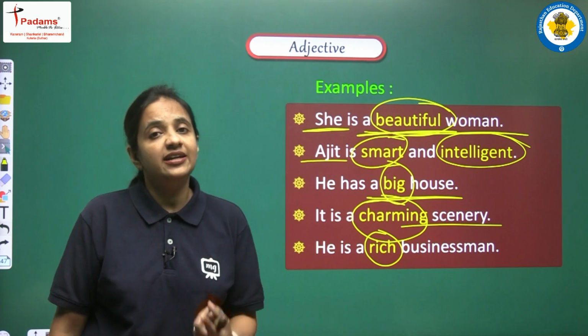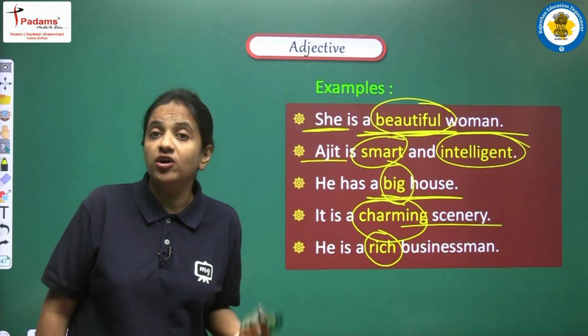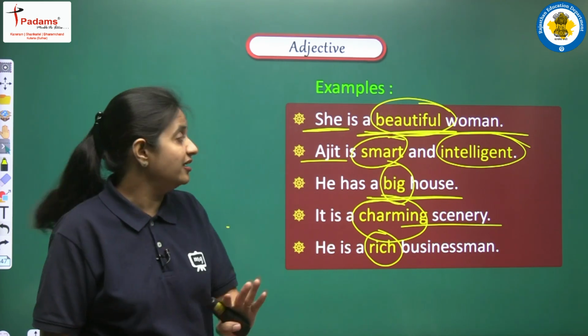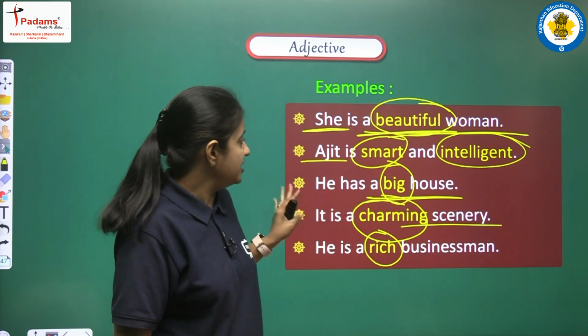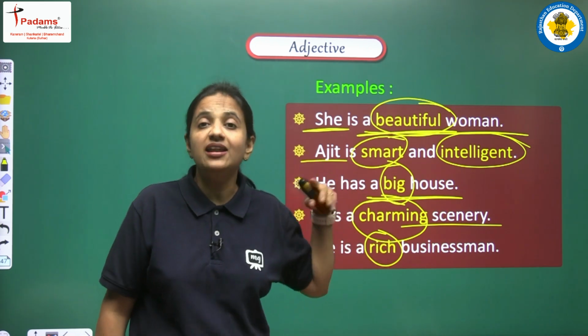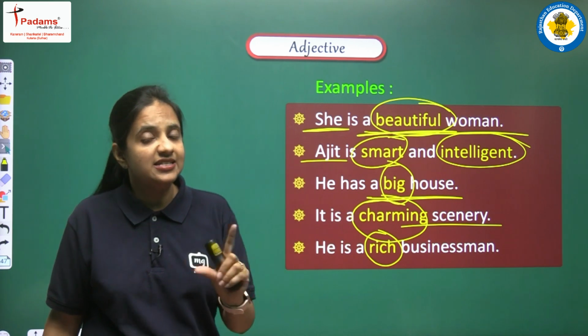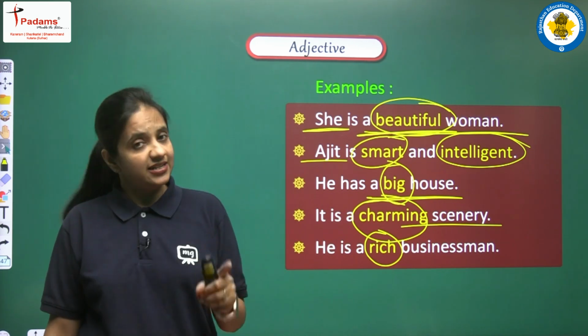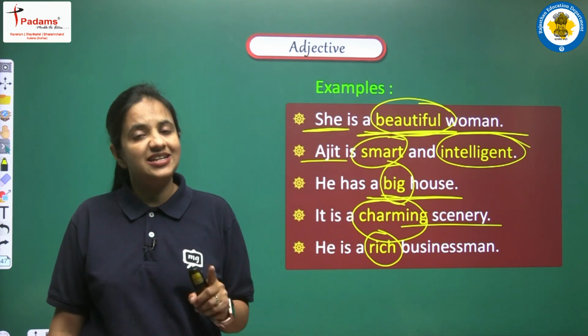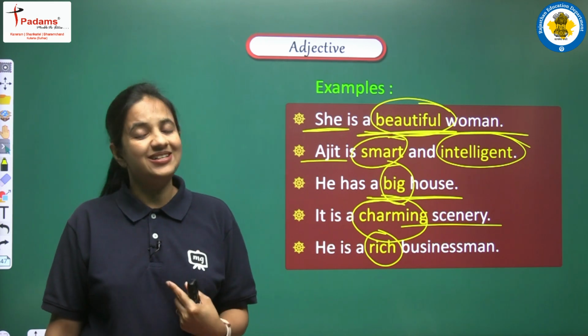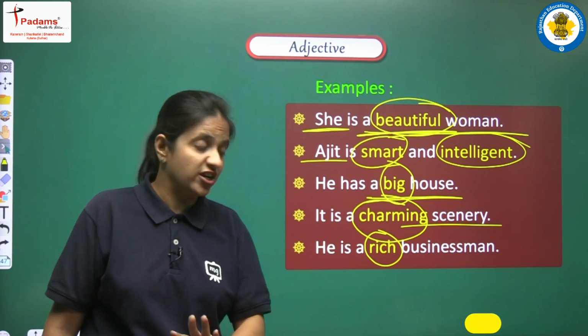And again this is the point that you should note: qualities can be positive also, they can be negative also. Suppose we can make a sentence that Ajit is a very lazy boy. So here lazy is also a quality. Yes, it's a negative quality, but still it is a quality. So this is the reason that lazy is also an adjective.